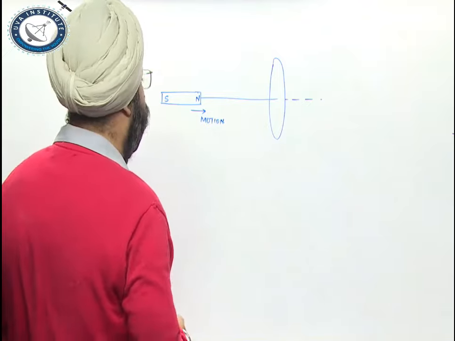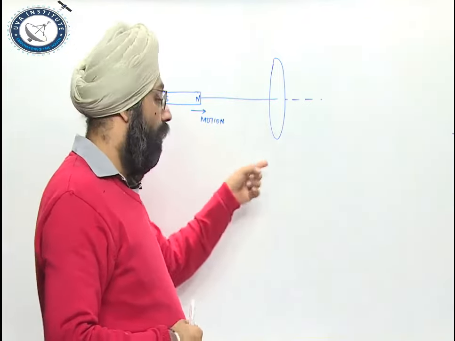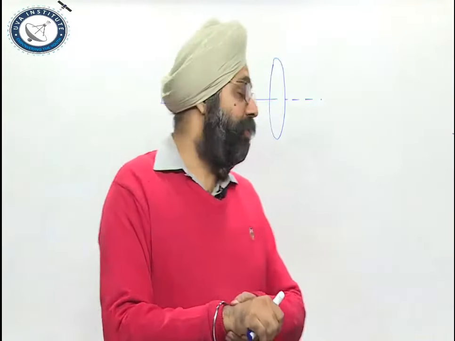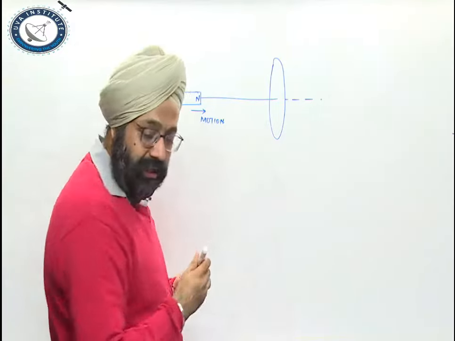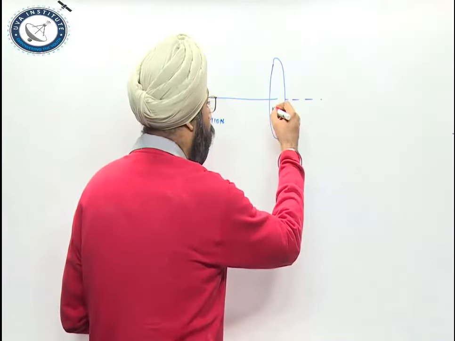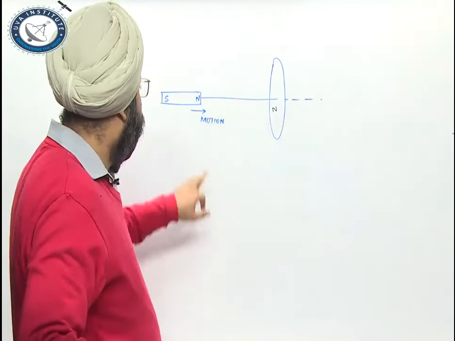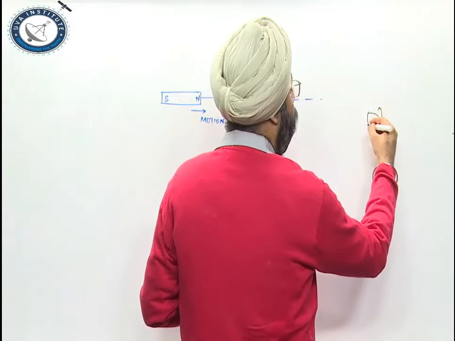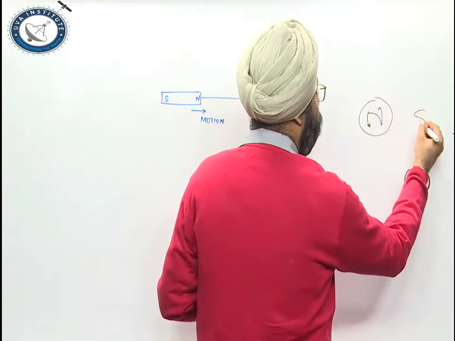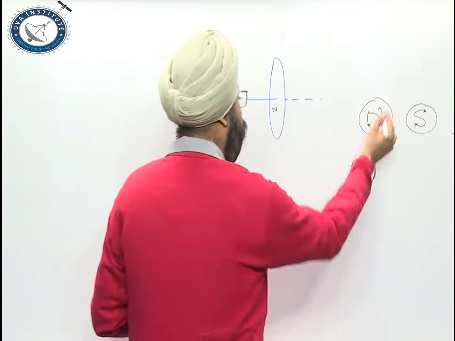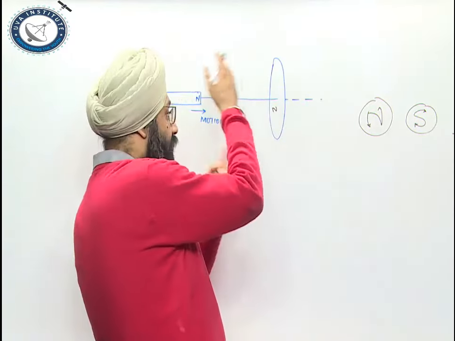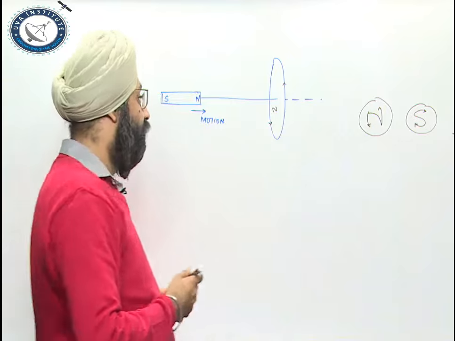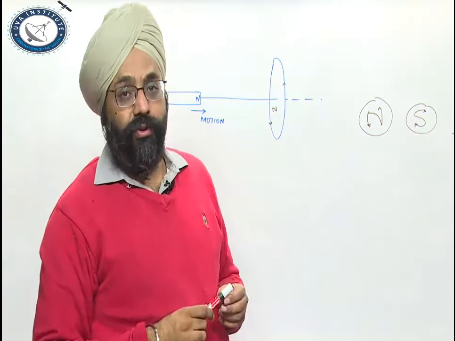If the motion of the conductor is towards the coil, the induced current in the coil will try to oppose the motion of this conductor, and if it opposes the motion, it will induce a north pole in this direction here, so that this north and this north repel. North pole means current in the anti-clockwise direction, whereas south pole means current in the clockwise direction. So this is a north pole, meaning the current as seen from the magnet should be in the anti-clockwise direction. So this is the direction of my induced current.